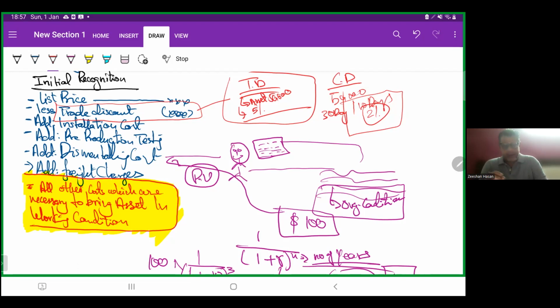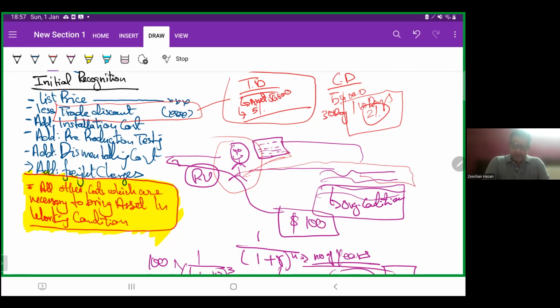So only deduct the trade discount from the cost of the asset, and then we have to add installation cost, pre-production testing, dismantling cost, and freight charges. Now, what is dismantling cost? For example, as you can see, this guy got the paper from the government, right? He was going for a mining work.